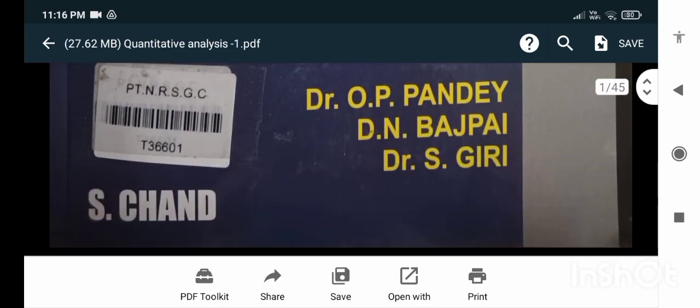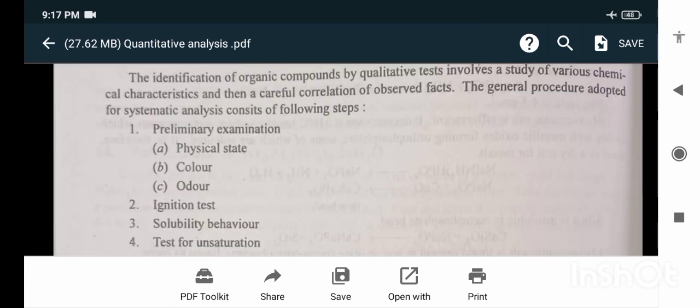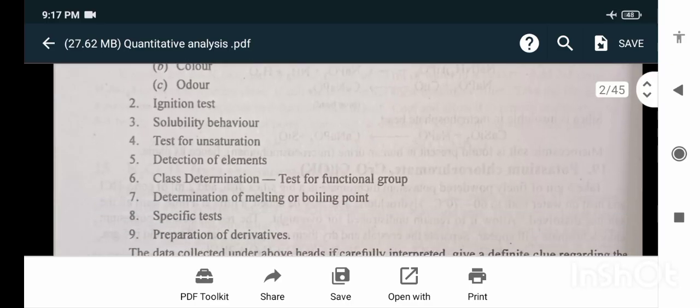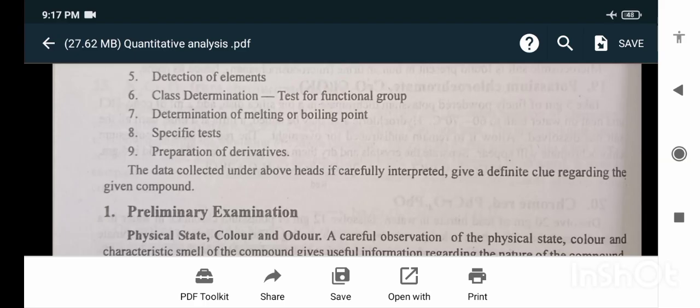Writer S. Chand. In this we will read Practical Quantitative Organic Analysis, Introduction. The identification of organic compounds by qualitative tests involves a study of various chemical characteristics and then a careful correlation of observed facts. The general procedure adopted for systematic analysis consists of the following steps: preliminary examinations, physical state, color, odor, ignition test, solubility behavior, test for unsaturation, detection of elements, class determination, test for functional group, determination of melting or boiling point, specific test, preparation of derivatives.